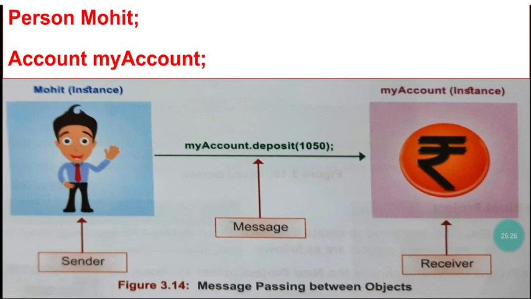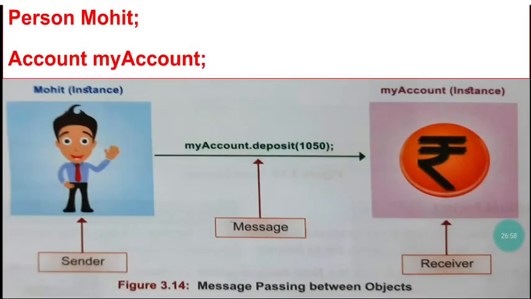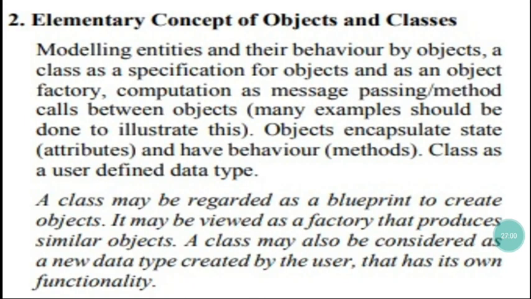Due to this message passing, we can update the values of different attributes, change their state, and request different objects to perform different actions, and due to that action the attribute values can change.